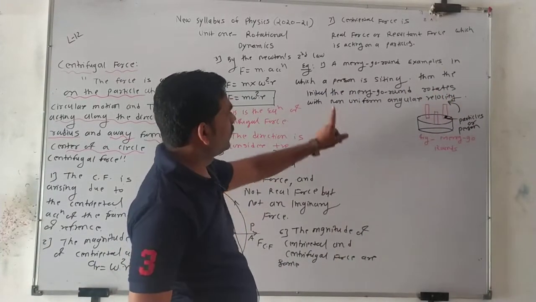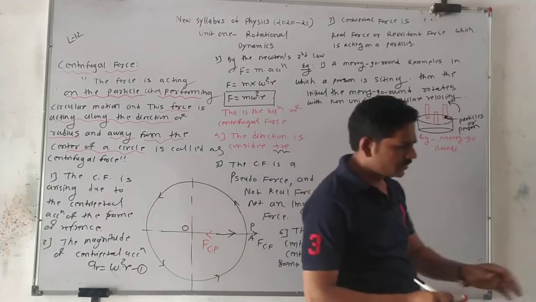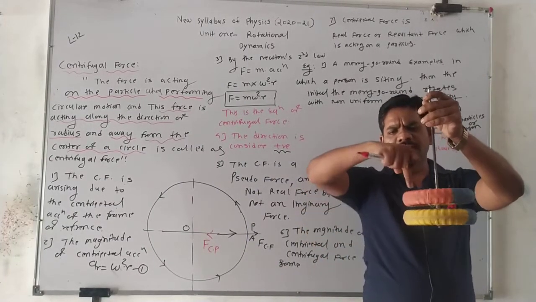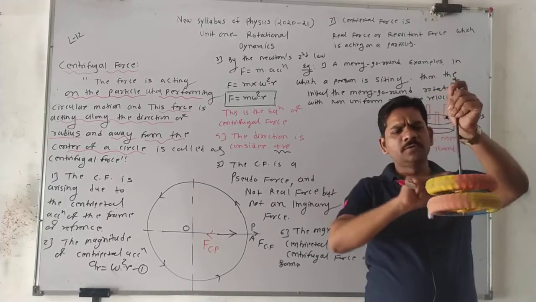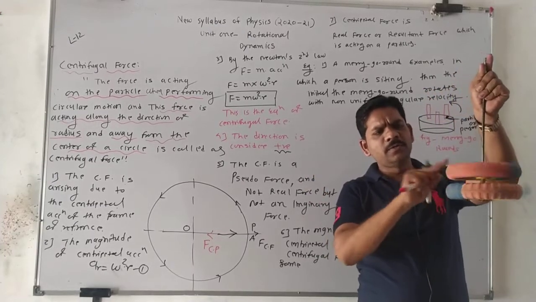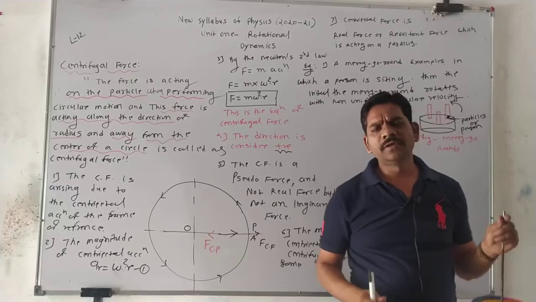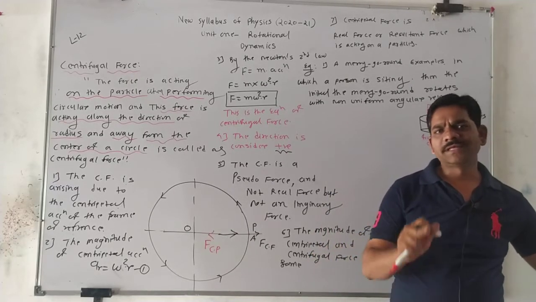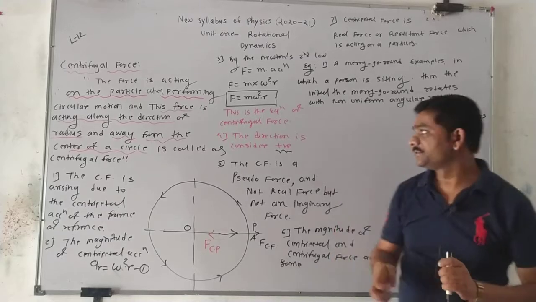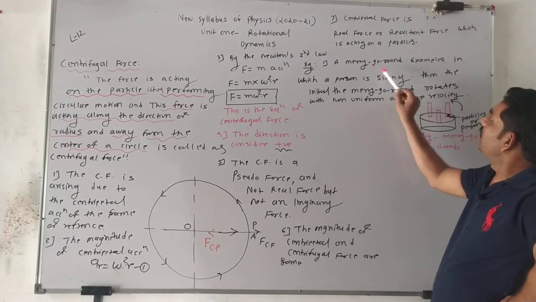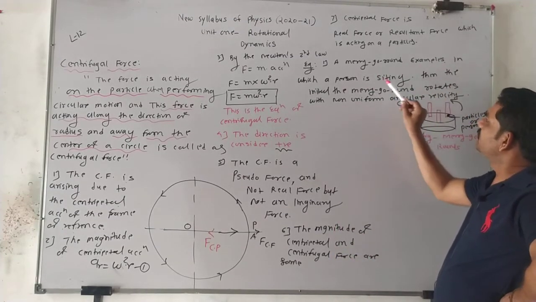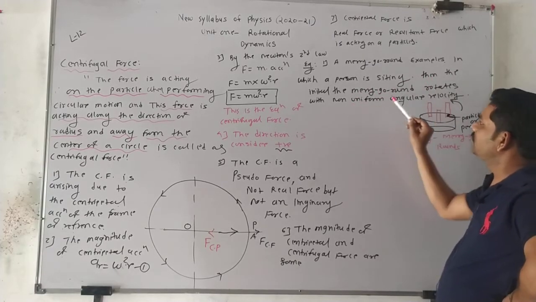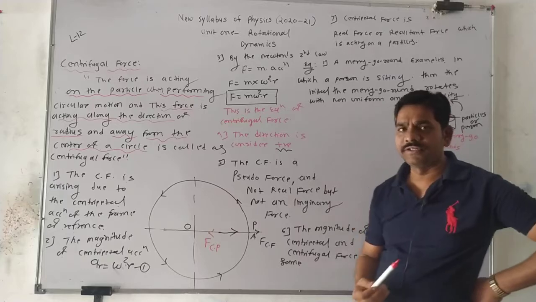Suppose this is our merry-go-round. Here a person is sitting in the merry-go-round, and this merry-go-round is revolving with non-uniform angular velocity. Non-uniform circular motion means the angular velocity is different. In a merry-go-round example in which a person is sitting, initially the merry-go-round rotates with a non-uniform angular velocity.